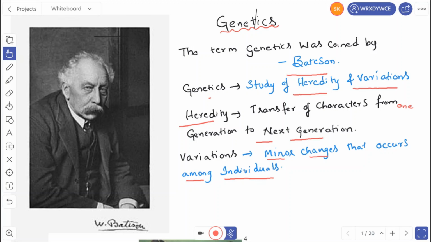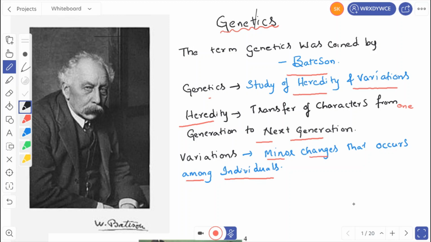Right. So before going into the topic, I want to give you some basic information to make you understand this one. The term genetics was coined by Bateson. Genetics is the study of heredity and variations. The study of heredity and variation is called genetics. Then what is meant by heredity? Heredity means it is the inheritance of characters, or the transfer of characters from one generation to the next generation, or transfer of characters from parents to offspring. We also can say like that.